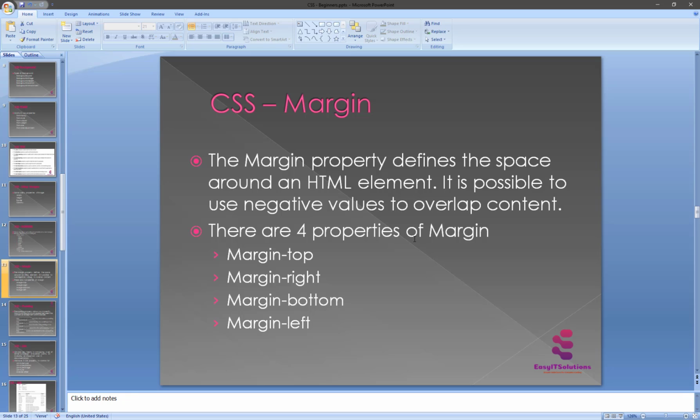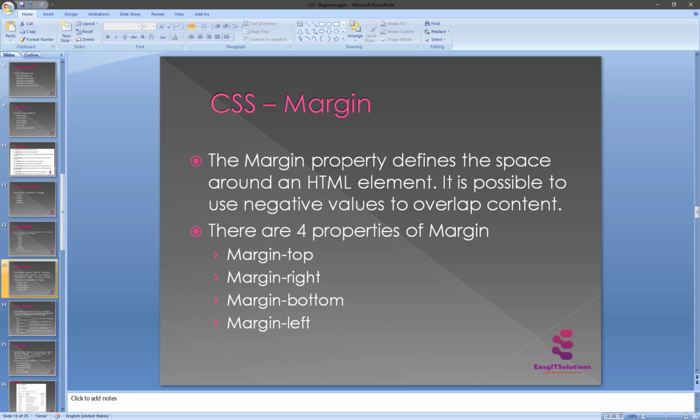The values of the margin property are not inherited by child elements. Remember that adjoining vertical margins collapse into each other, so the distance between the blocks is not the sum of the margins but only the greater of the two margins, or the same size if both are equal.